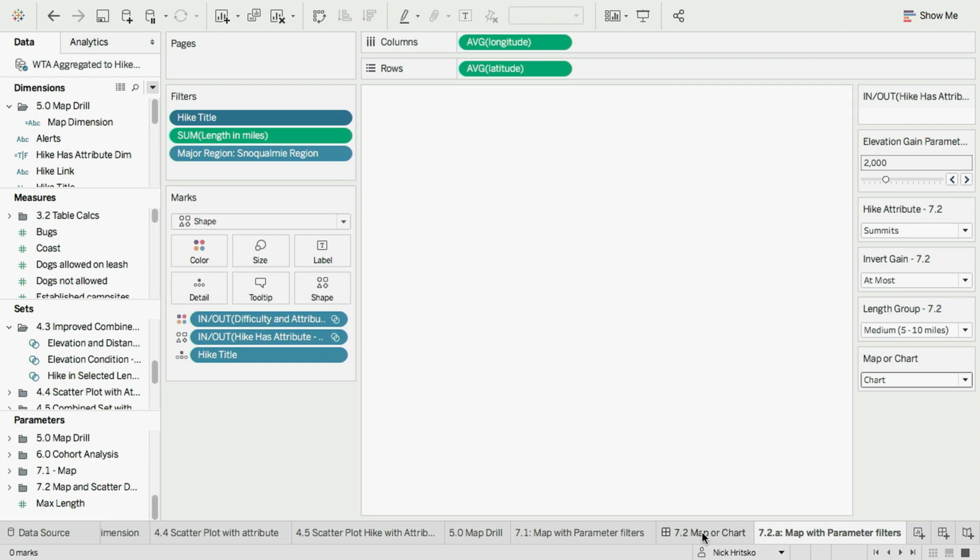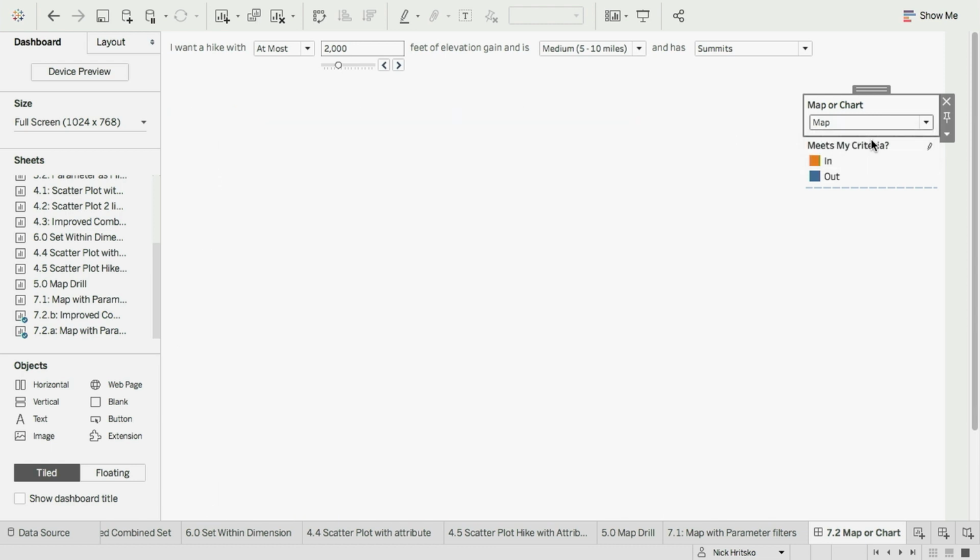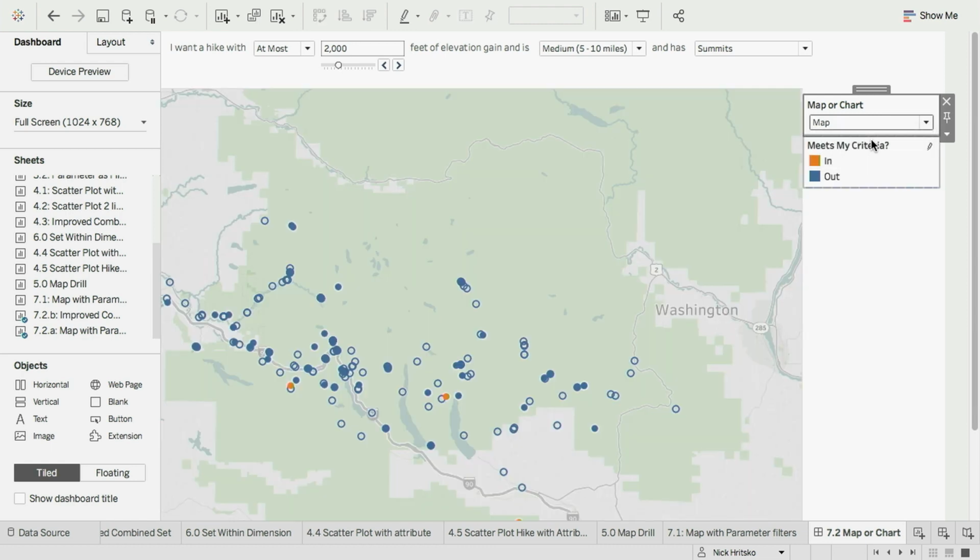So I'm going to go back to my dashboard, and now we can see what's going on there. That scatter plot is always there, but when I switch this to map, the map has been floated over the top of it, so that when I set the value to map, the map comes over on the top, and when I set it to chart, the scatter plot shines through behind.